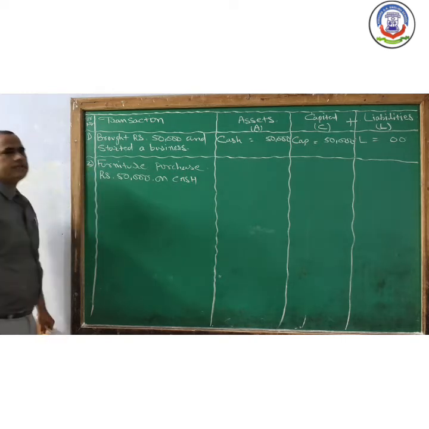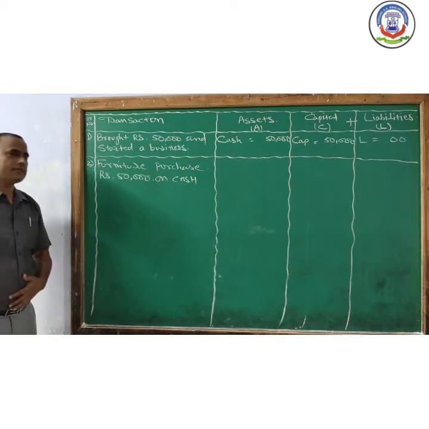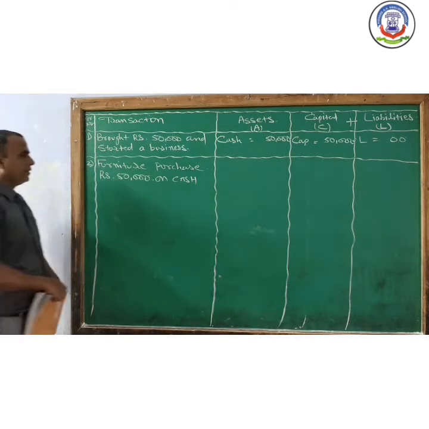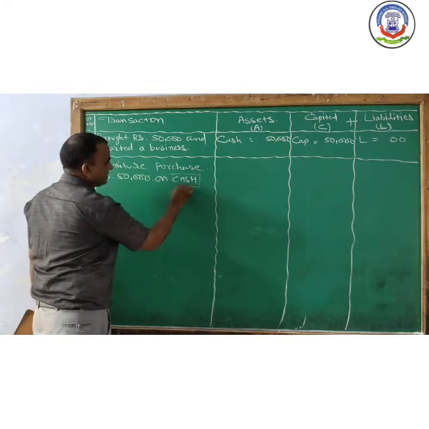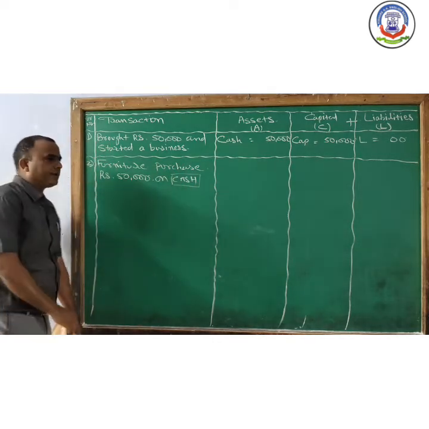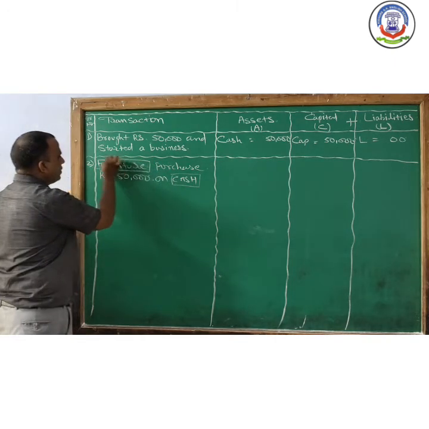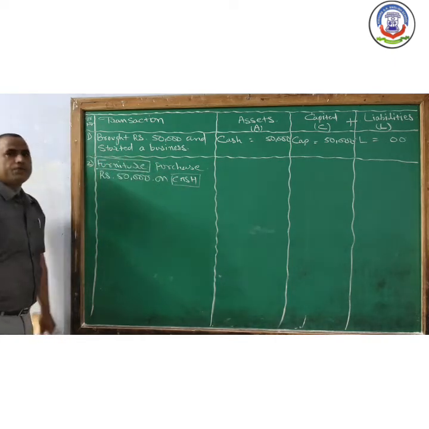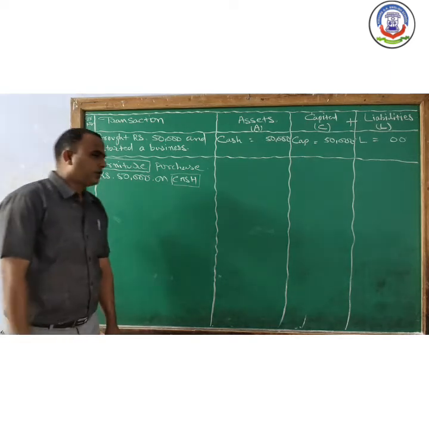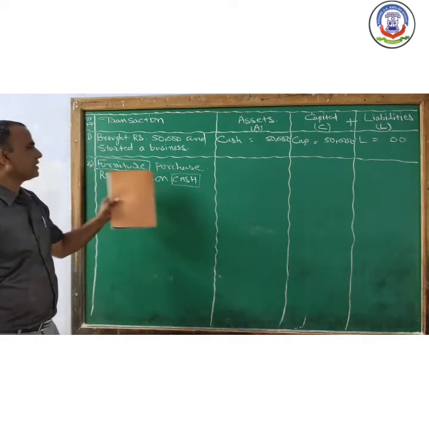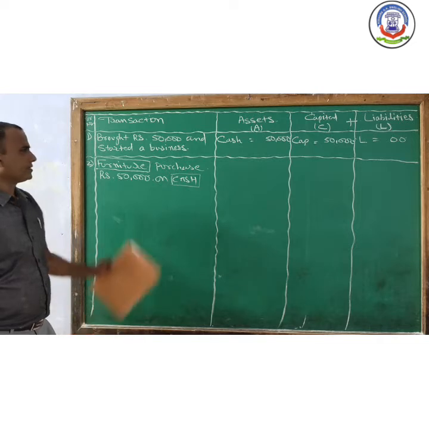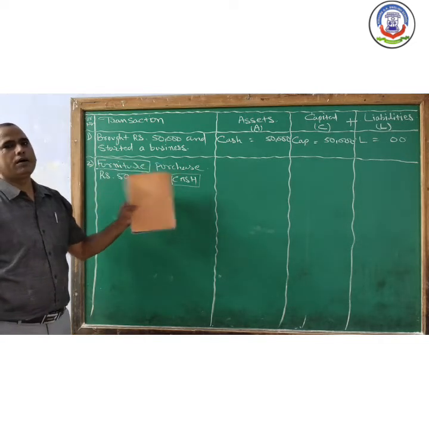So given transaction is an economic transaction as well as the cash transaction because cash word is mentioned. Cash account is affected. Second, furniture account is affected because it is our fixed asset. So two accounts are associated with this transaction, furniture and cash, and both are our assets.